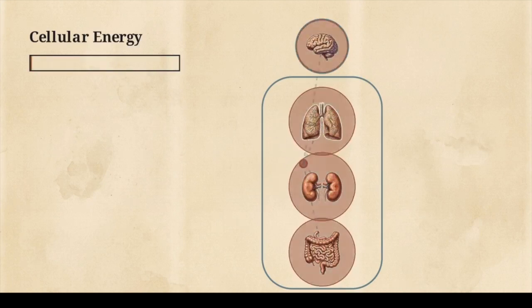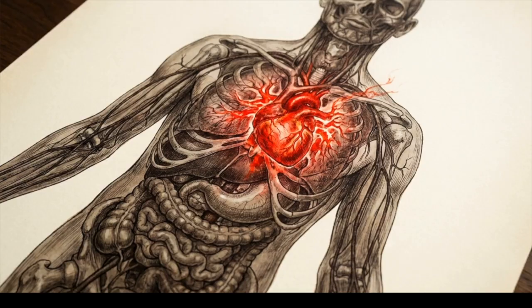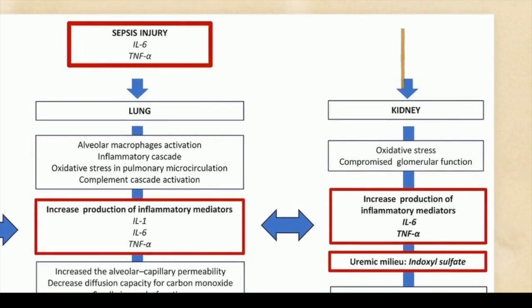This deficit pairs with the release of inflammatory cytokines like IL-6 and TNF alpha to compromise cellular function in every tissue. The localized tactics used to fight infection actively bankrupt the body's energy reserves, triggering the wide scale breakdown of organ communication. This diagram outlines the cardiorenal pulmonary loop, showing these three organs are entangled through chemical signaling.